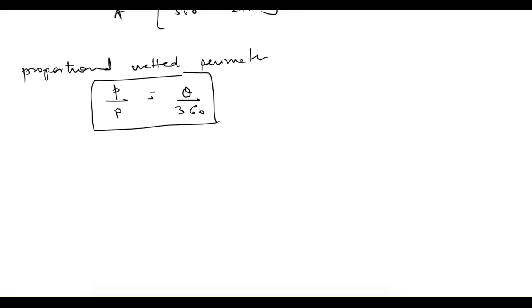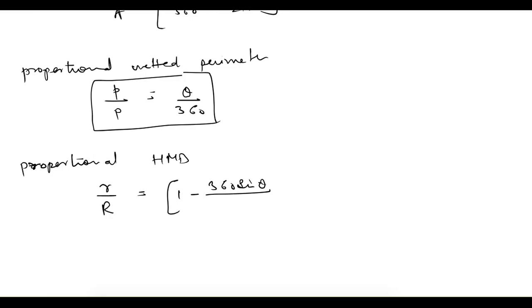Similarly we can write for proportional hydraulic mean depth, if small r is for partial flow, capital R for full flow, and this is given as 1 minus 360 sine theta divided by 2 pi theta.